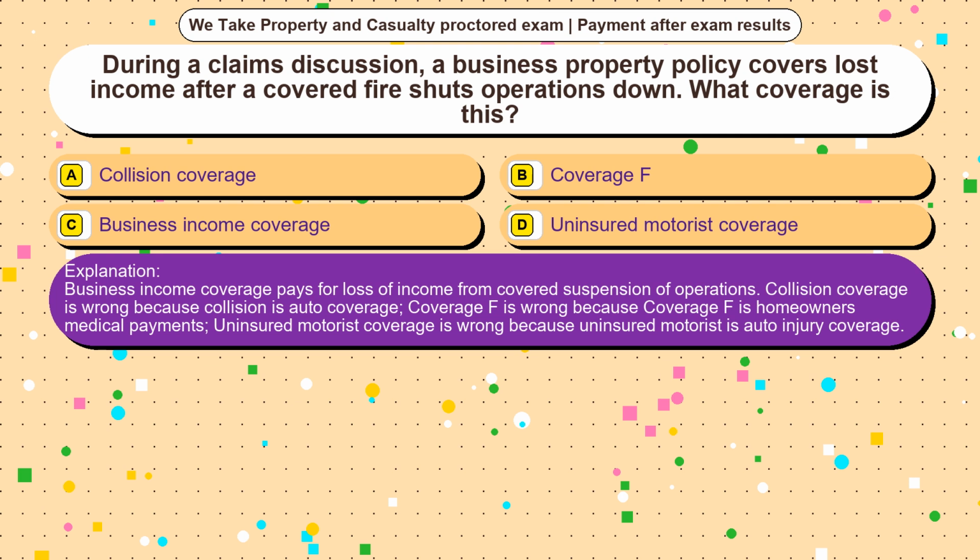Business income coverage pays for loss of income from covered suspension of operations. Collision coverage is wrong because collision is auto coverage. Coverage F is wrong because coverage F is homeowners' medical payments. Uninsured motorist coverage is wrong because uninsured motorist is auto injury coverage.